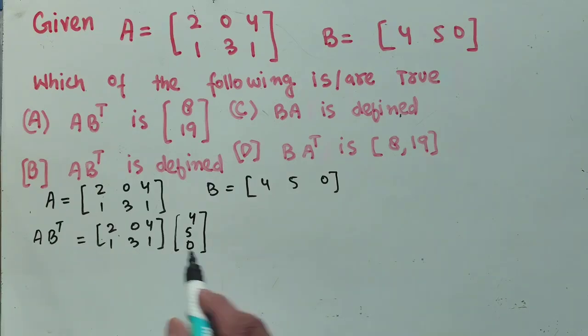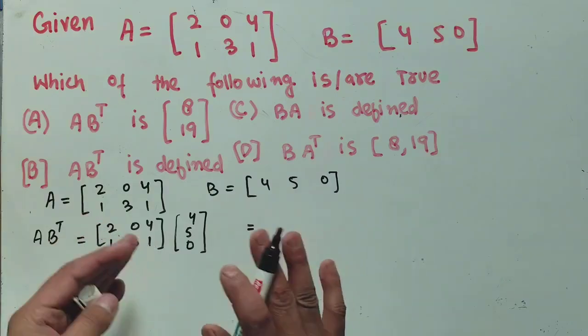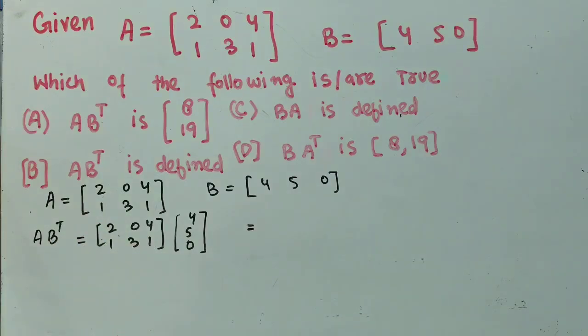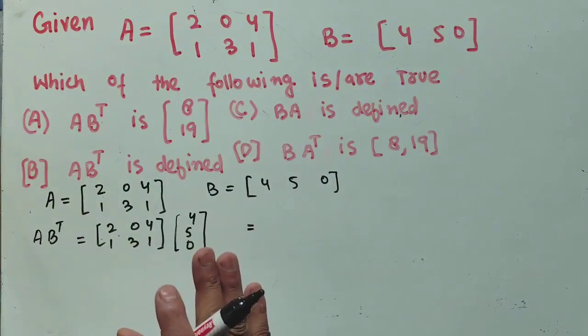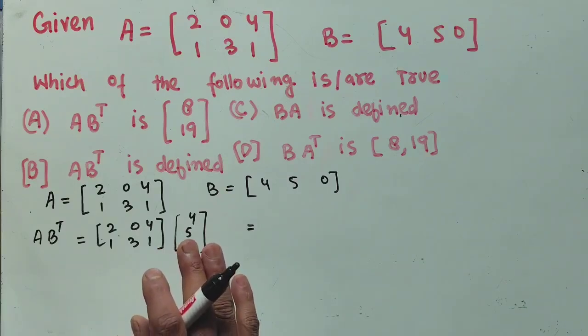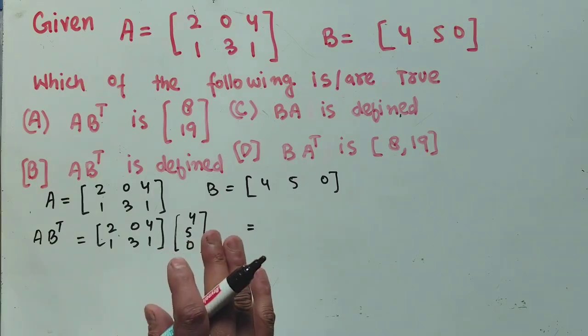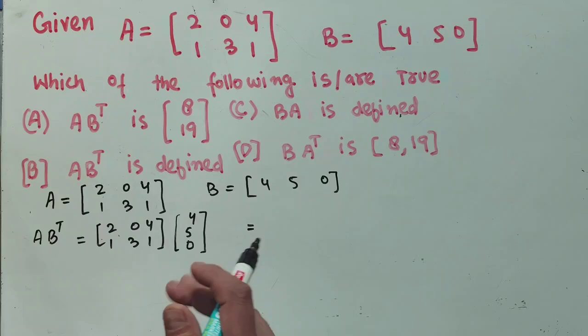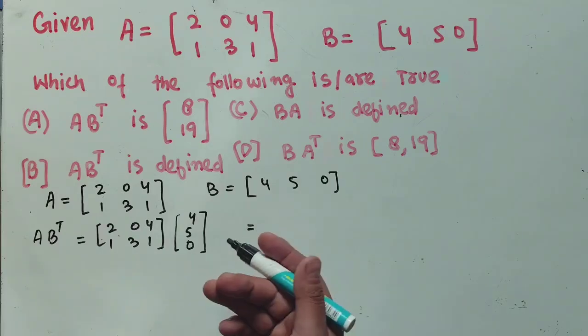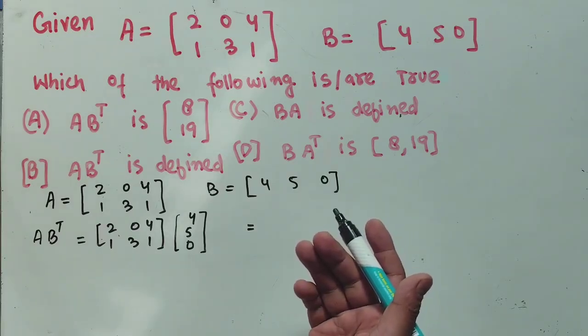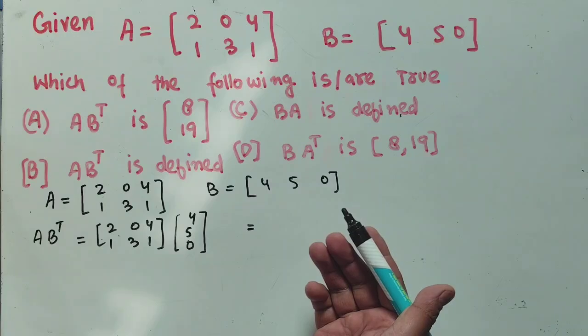Now for the product of these two, first we need to see whether the product is defined or not. For two matrices, the product is defined if the two matrices are conformable for multiplication.